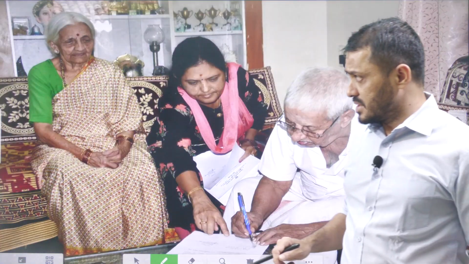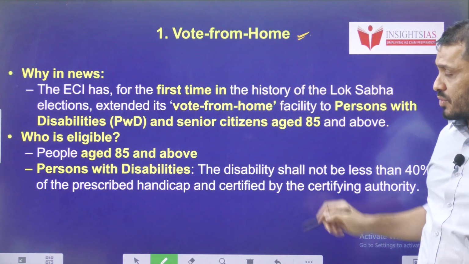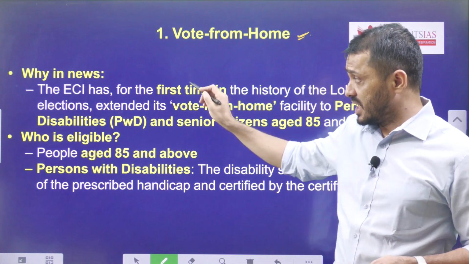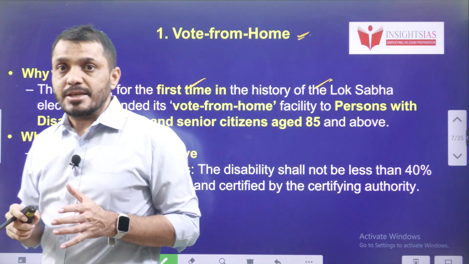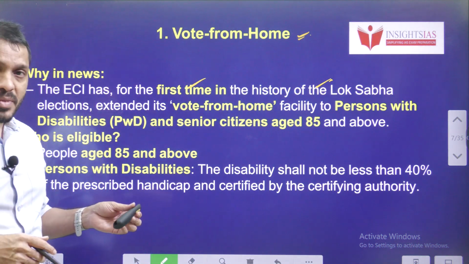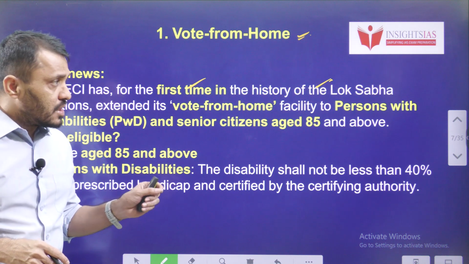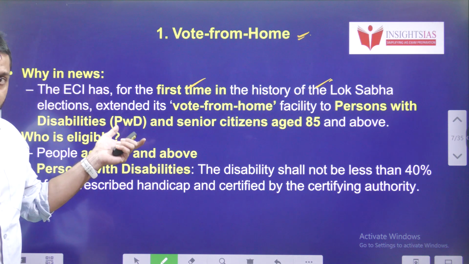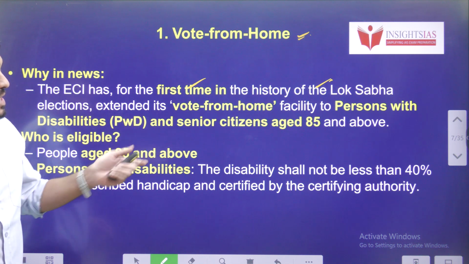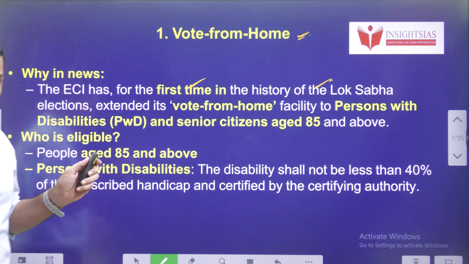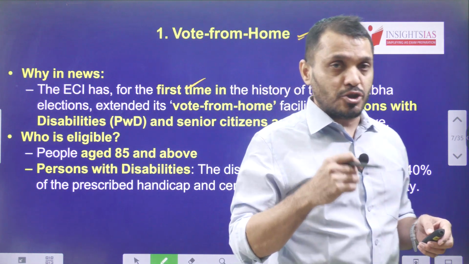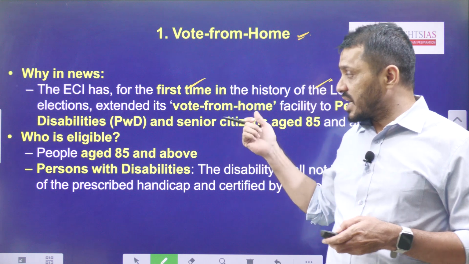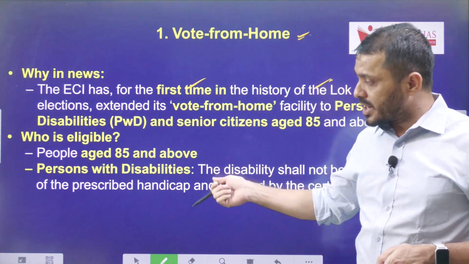First one is regarding the vote from home. Recently, the Election Commission of India, for the first time in the history of the Lok Sabha elections, extended the facility known as vote from home for 2 categories of persons. They are persons with disability, of course, where the disability percentage should be more than 40%, and senior citizens aged above 85 years. Actually, this facility was started on a pilot basis when the Telangana assembly elections happened. Later, it is now extended across India.